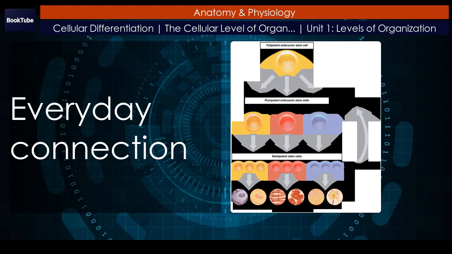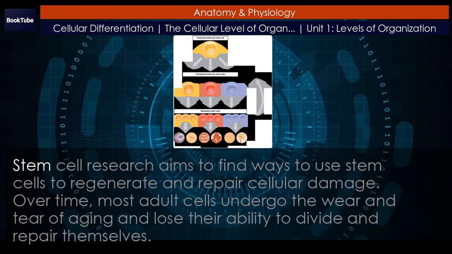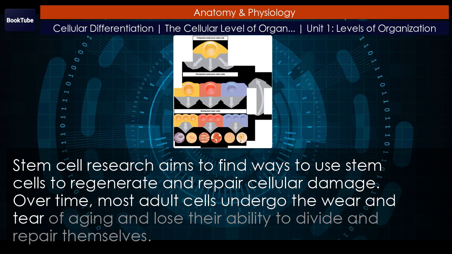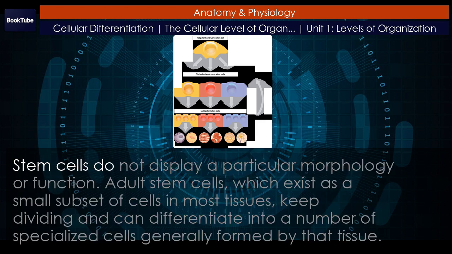Everyday connection. Stem cell research. Stem cell research aims to find ways to use stem cells to regenerate and repair cellular damage. Over time, most adult cells undergo the wear and tear of aging and lose their ability to divide and repair themselves. Stem cells do not display a particular morphology or function.